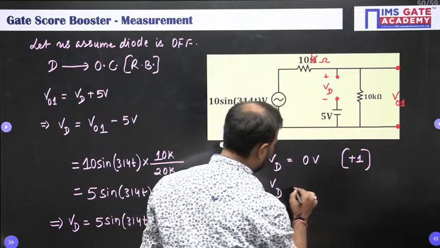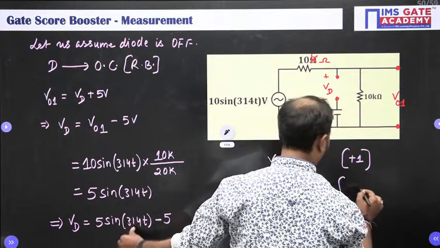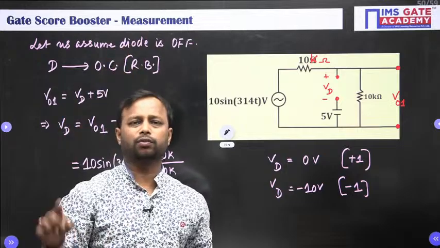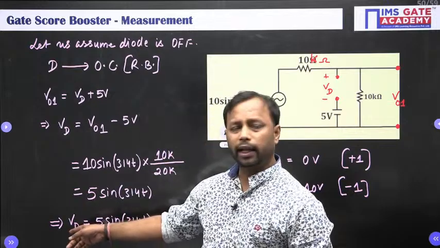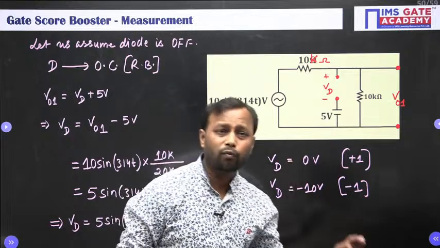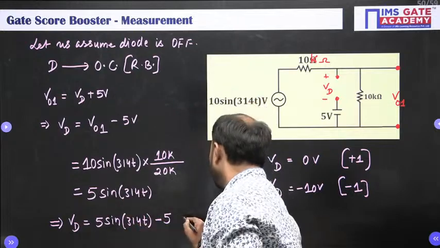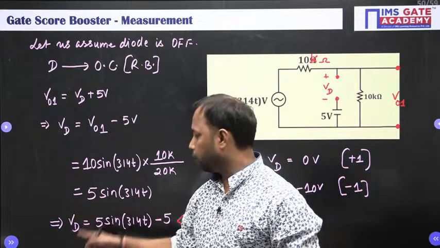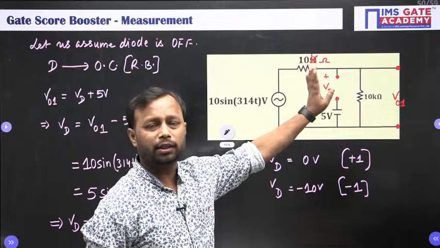And Vd will be -10 volt if sine 314t is -1, because the value of sine goes from +1 to -1 and cannot go beyond that. So I have taken all the values. Therefore your diode voltage oscillates between 0 volt and -10 volt. It implies that your diode voltage is always negative. So since it is always negative, it will never be on. It will always remain in the off region or reverse bias region. Hence our assumption is correct.